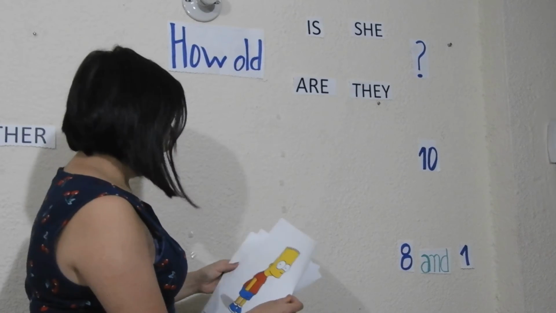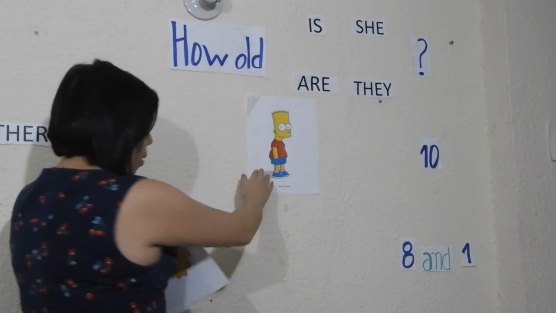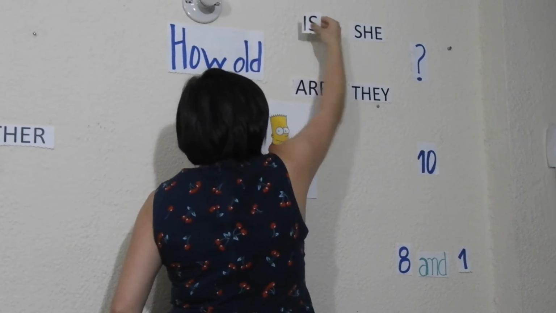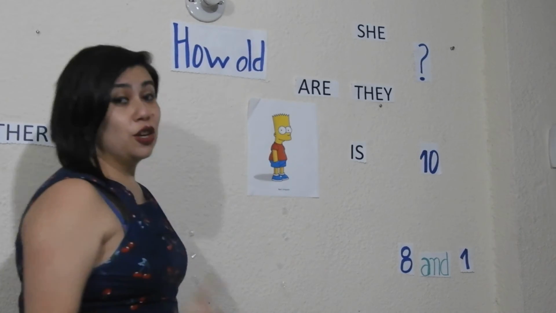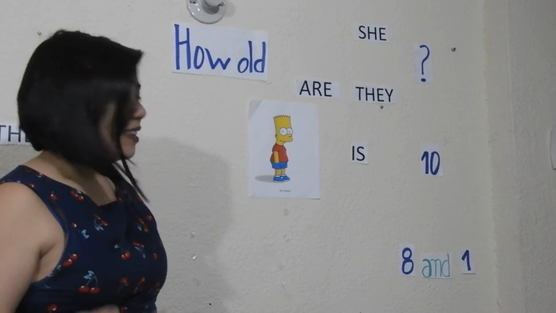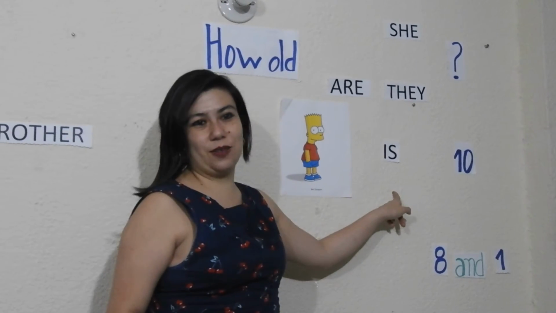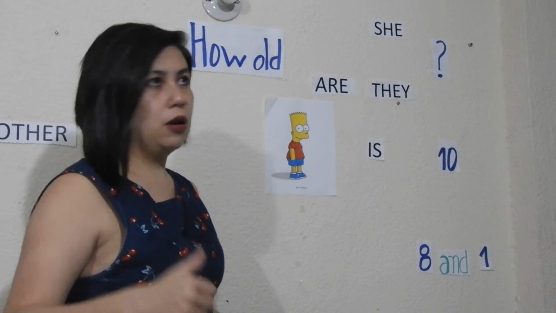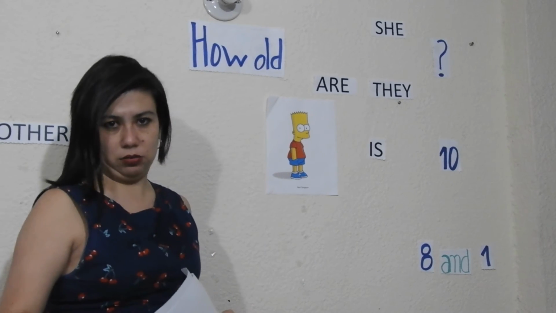Now the answers. I would like to say that Bart, remember, we are working with the verb be. Bart is 10 years old. You don't say Bart has 10 years. No decimos que tiene. Recuerda, si la pregunta es con el verbo be, la respuesta va a ser con el verbo be. So you could say Bart is 10, and it's okay. Or Bart is 10 years old, and it's okay too.